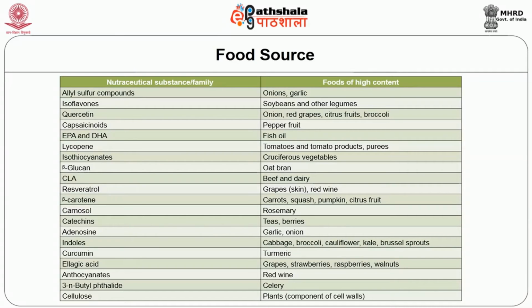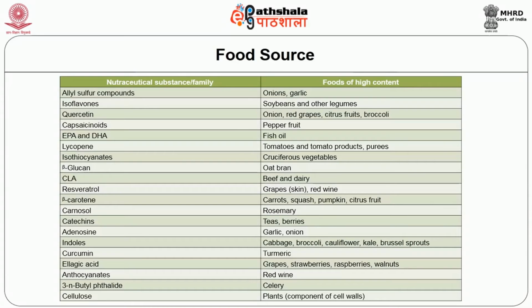Rosemary is rich in carnosol, and teas and berries, they are good source of catechins, and again garlic and onion are good source of indoles and adenosine, and cabbage, broccoli, cauliflower, kale and Brussels sprouts, they are good sources of indoles, and turmeric is a good source of curcumin.